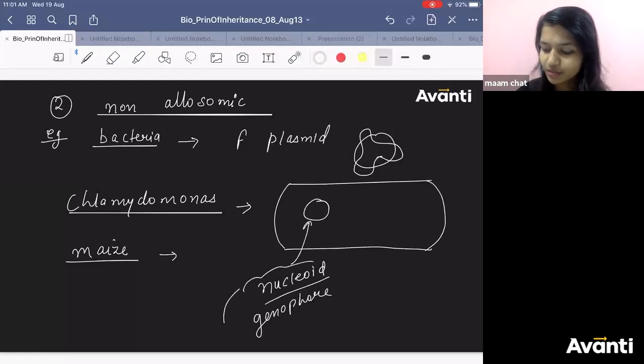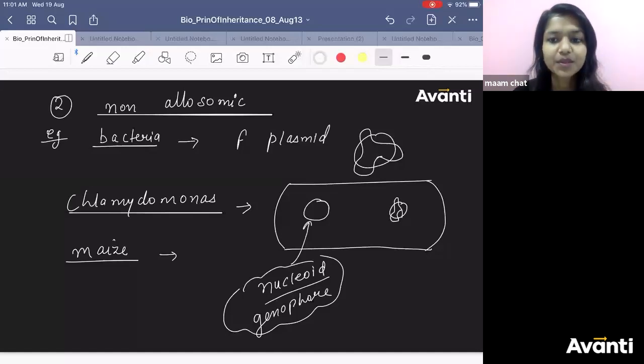There are different terms for this: nucleoid, genophore and all these things. Then other than this genetic DNA, they have small circular double-stranded DNA, which is called plasmid. Obviously, they are naked, yes. They don't have an envelope, nuclear envelope. They are prokaryotes, right? So that is plasmid. Its DNA will also have some genes.